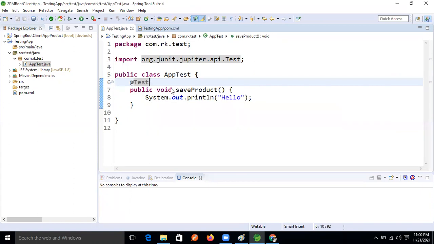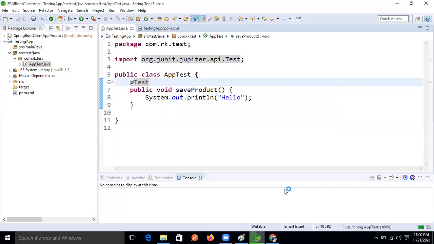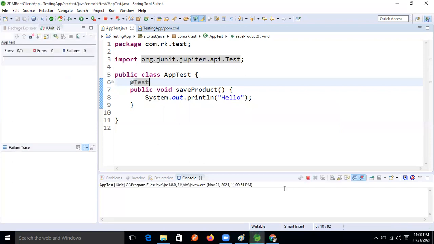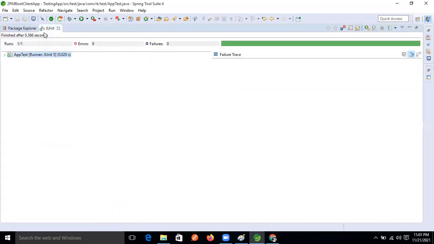Okay, so now right click, Run As JUnit Test. Now observe the console, guys. Here we are getting the hello output, right? But observe the JUnit console. How many methods ran? Only one.